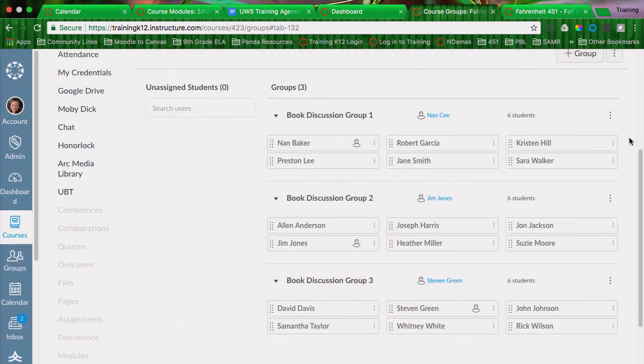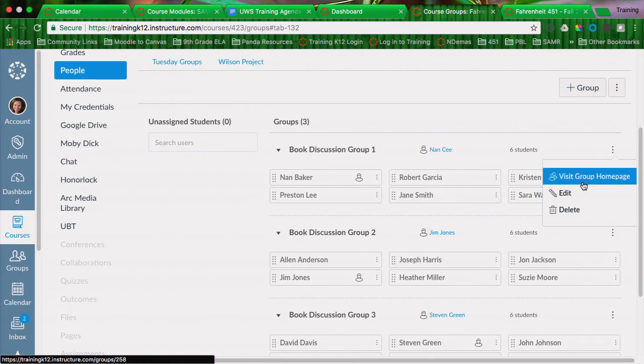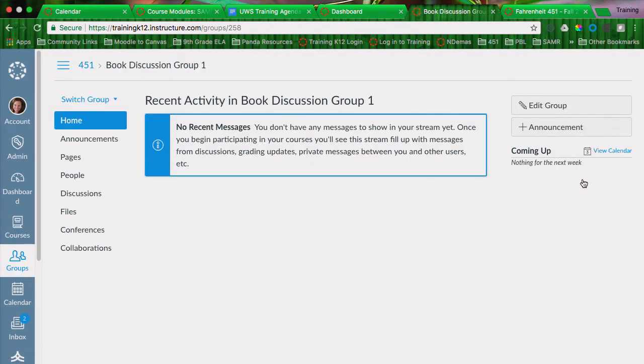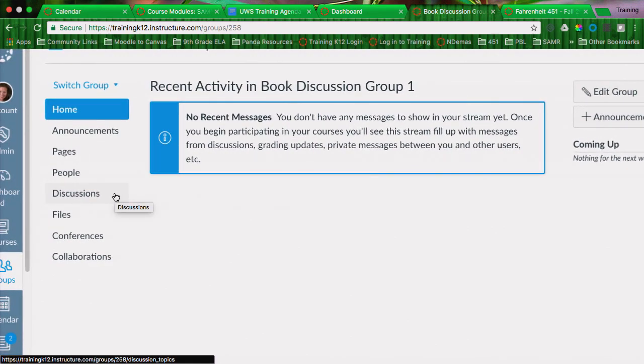And once you put students in a group, they get their own little mini Canvas space to collaborate. So let me show you what they've been doing in here. I'm going to visit their group home space. Groups are strictly for collaboration, right? So they're going to get access to these tools. They can do some things in here that normally they can't do in the flow of my course.